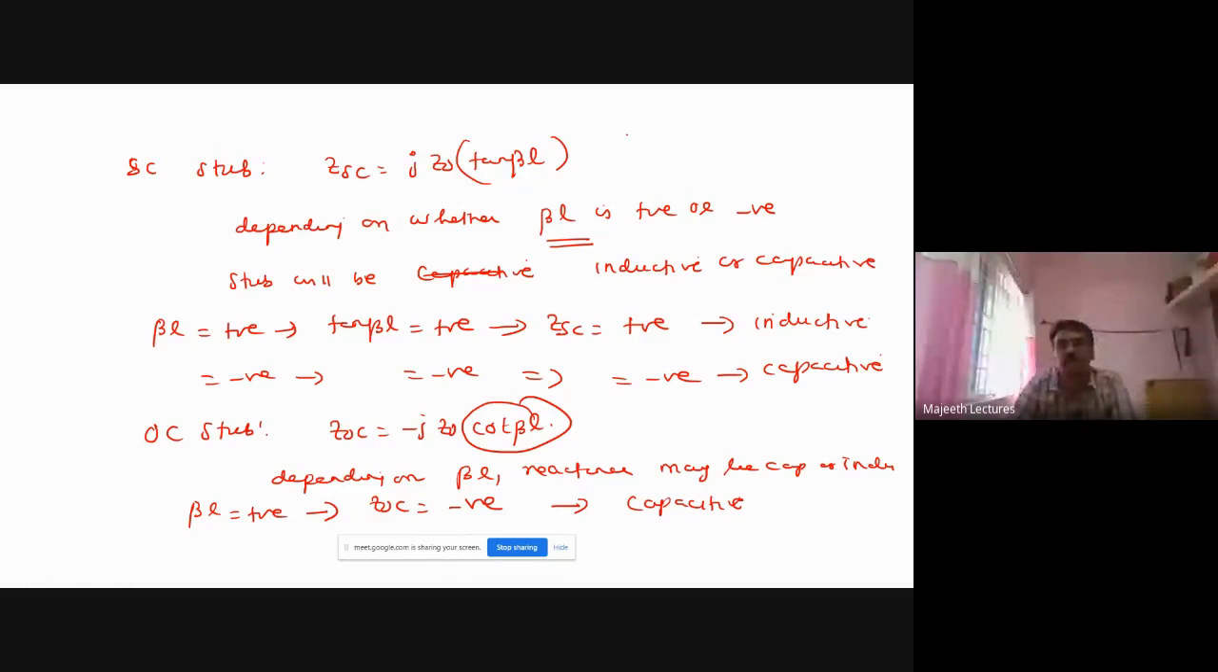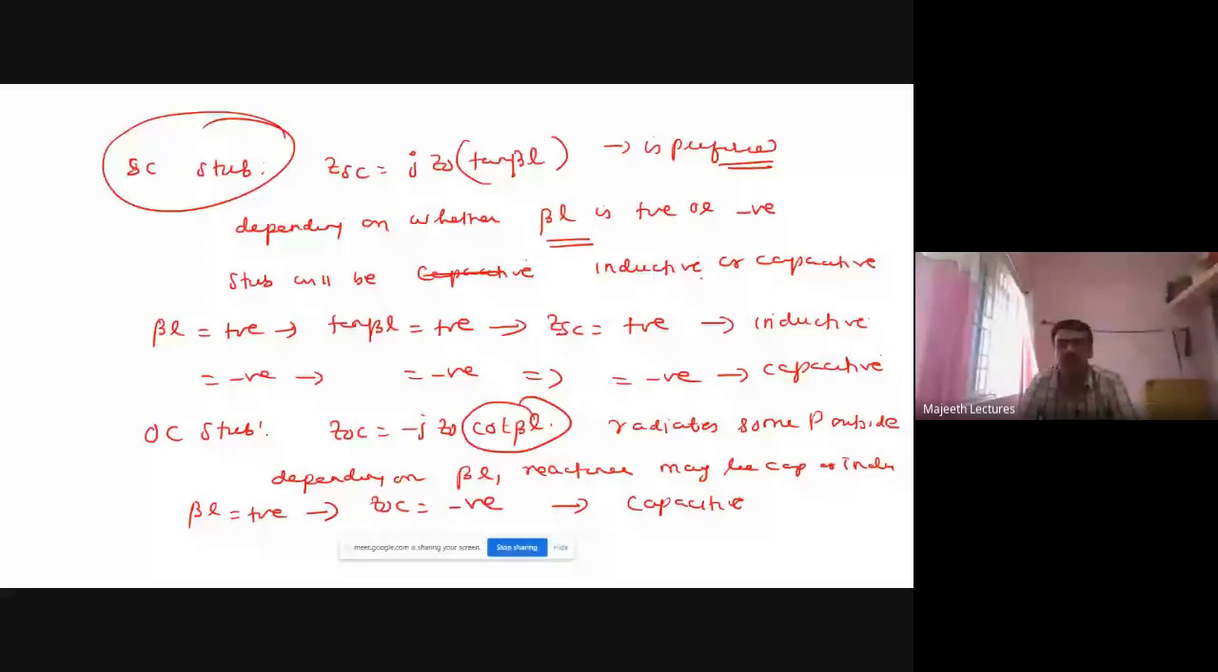And the short circuit stub is preferred. Why do we prefer the short circuit stub compared to the open circuit stub? Because the open circuit stub radiates some power out, so power loss may occur. So short circuit is preferred compared to open circuit. That is very, very important. They may ask this question: which stub is preferred, open circuit stub or short circuit stub?